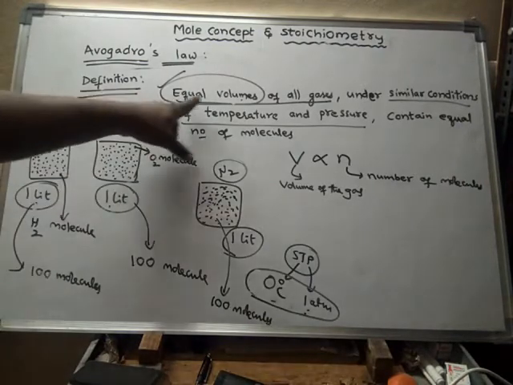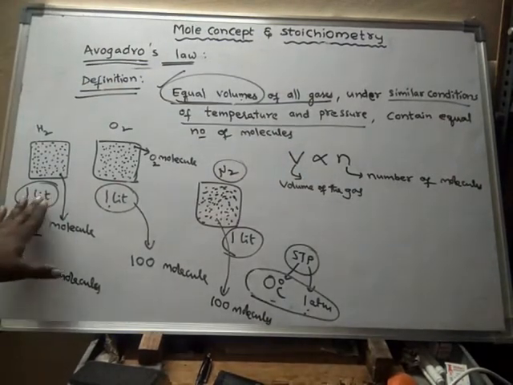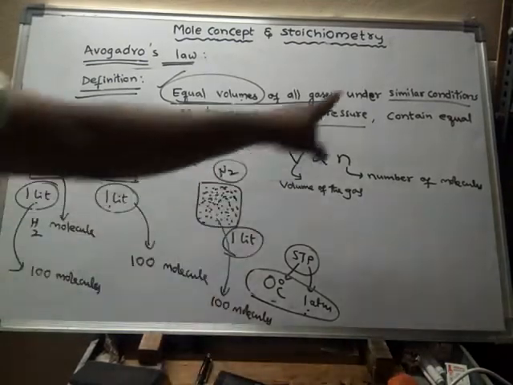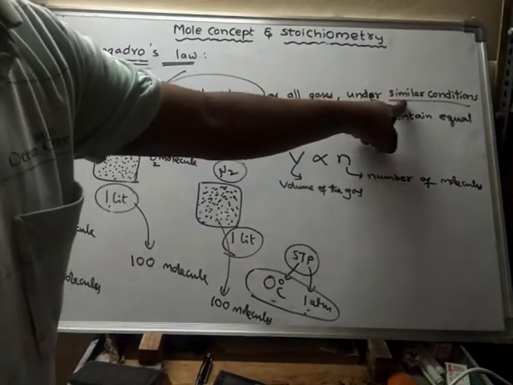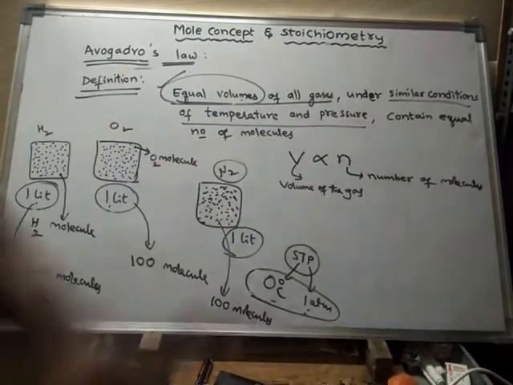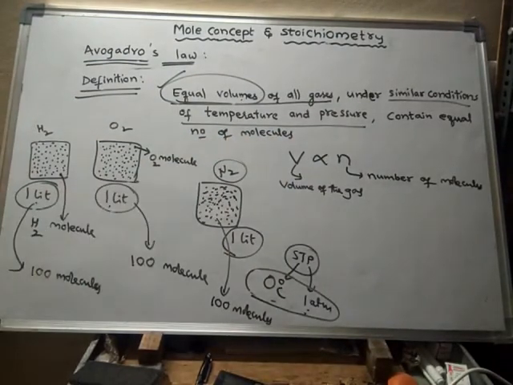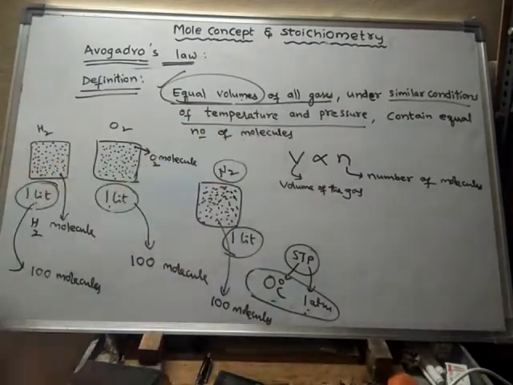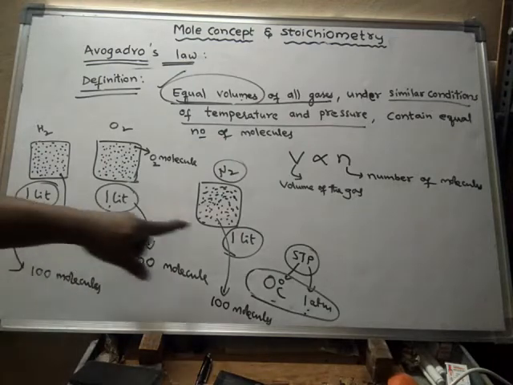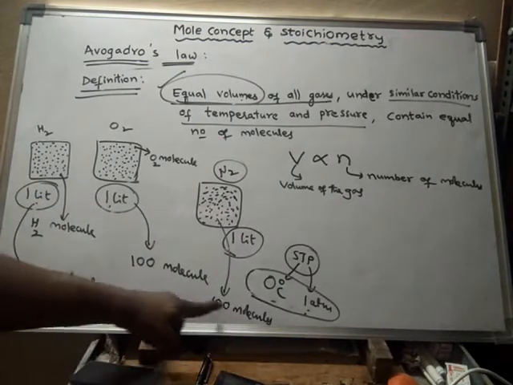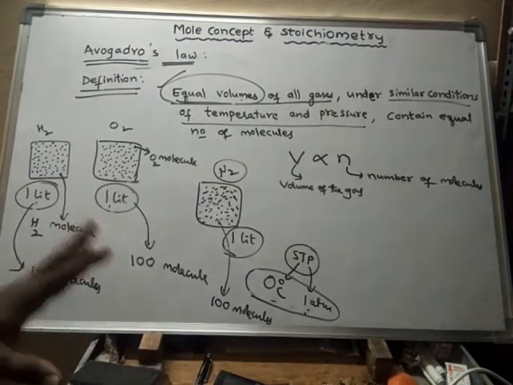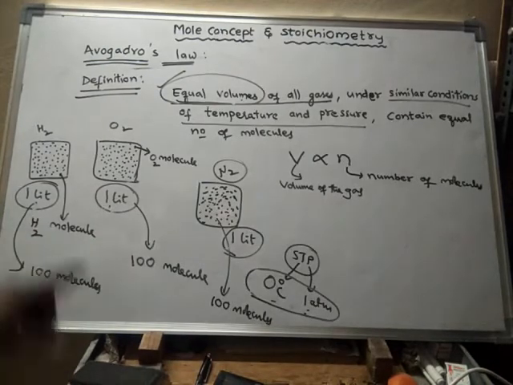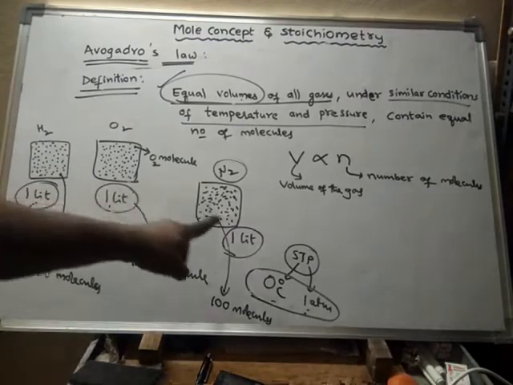That means equal volumes of all gases, when taken under similar conditions of temperature and pressure, contain equal number of molecules. That means if volumes are equal, then the number of molecules are also equal, provided that all these are taken under similar temperatures and similar pressures.